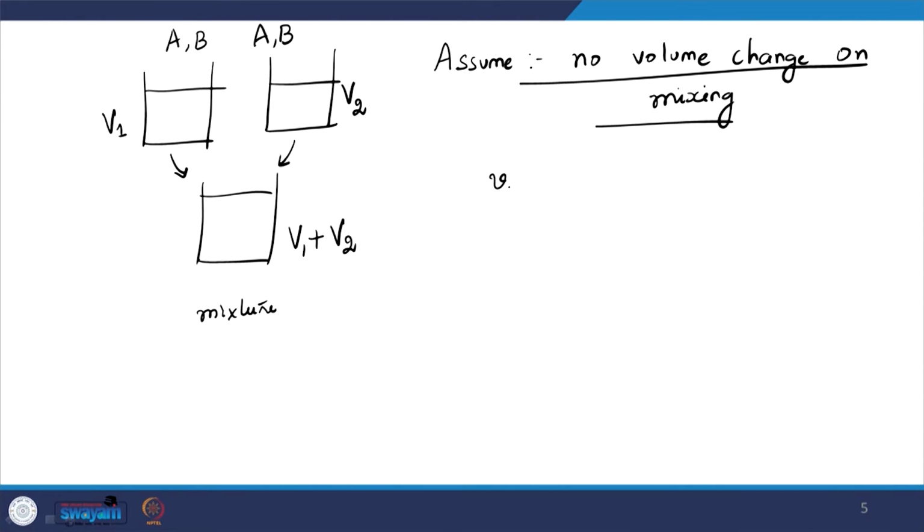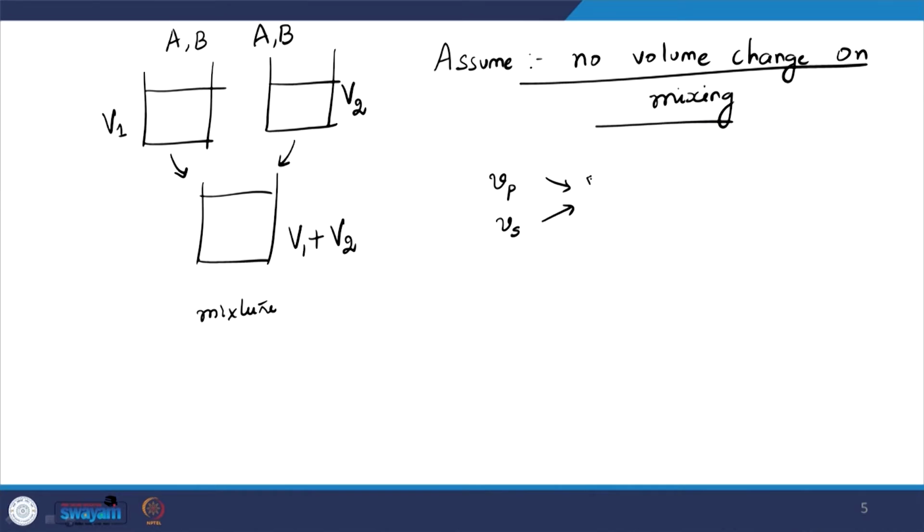The next thing is we can attribute some volume to the different components. This is the volume of every molecule. More specifically, I am defining what is known as the specific volume, right.